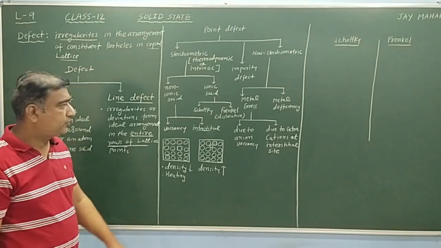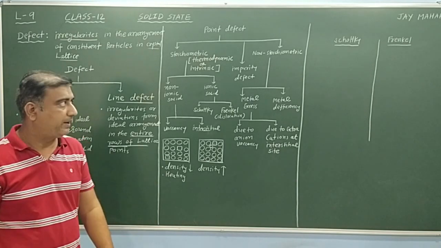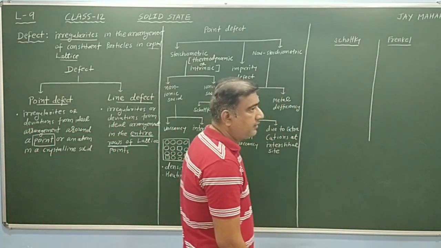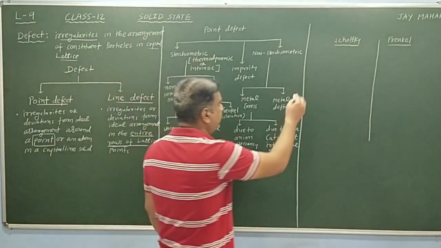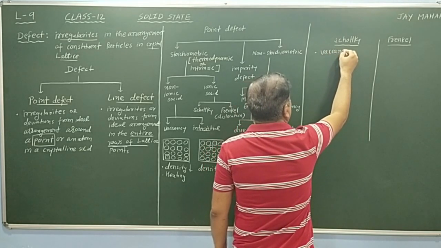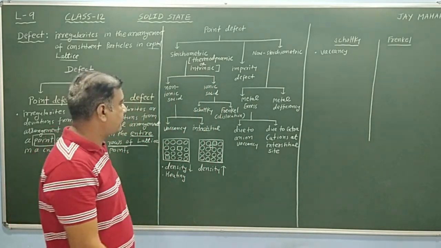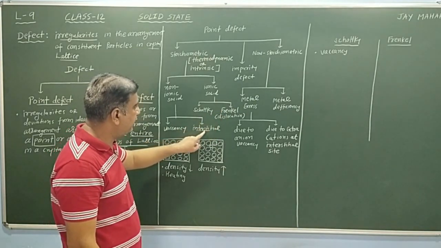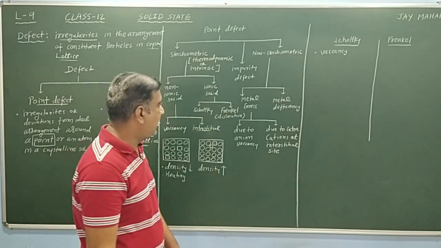Actually, Schottky defect is basically vacancy defect found in ionic solid, and Frankel defect is basically interstitial defect found in ionic solid.